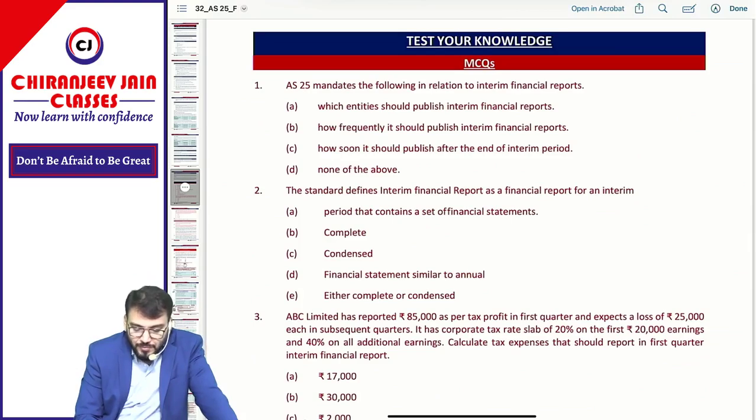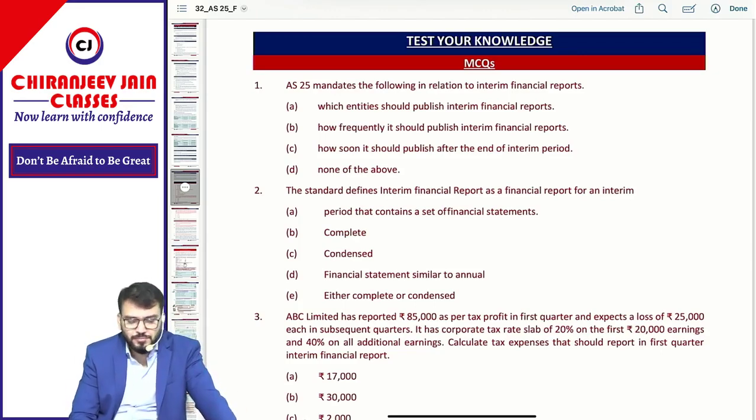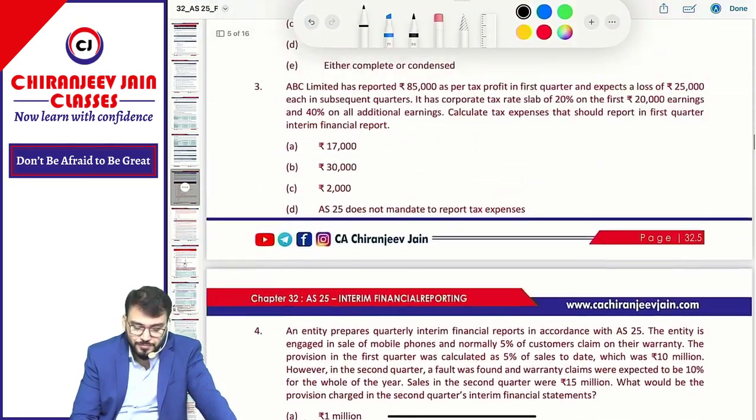AS25 mandates the following in relation to interim financial report. Which entity should publish interim financial report? How frequently it should be published? How should it be published after the end of the interim period? None of the above. So can you say AS25 does not mandate? There is no mandate. So it will be none of the above. Correct.